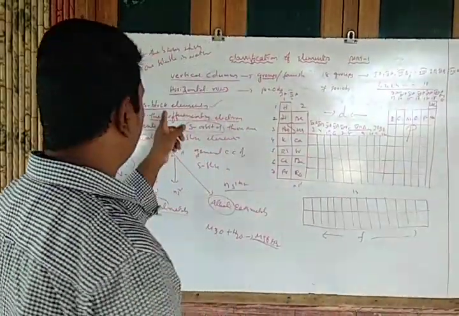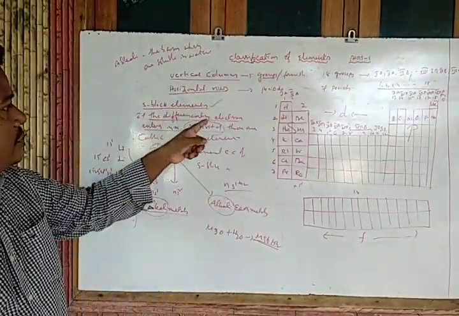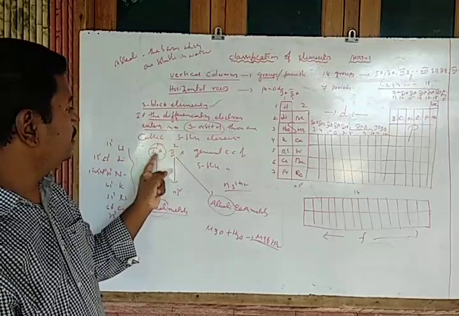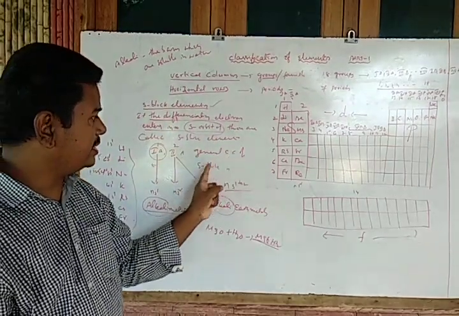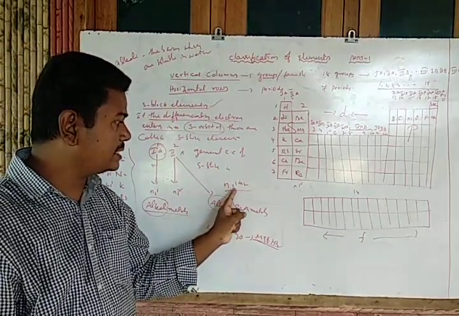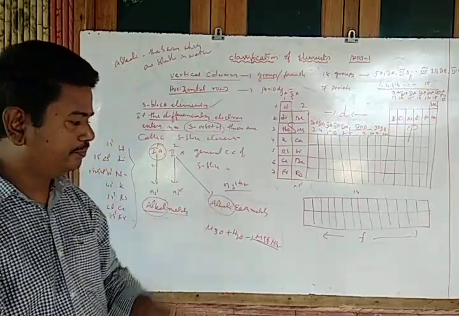Once I recollect, the s block means the differentiating electron enters into which one? S orbital. And the general electronic configuration of s block is which one? ns1-2.